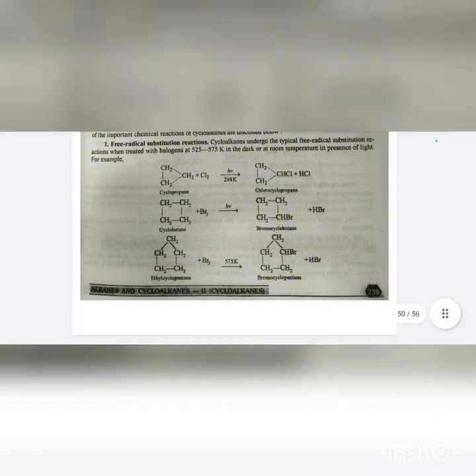Now we will do the general chemical properties of the cycloalkanes. First is free radical substitution reaction. Cycloalkanes undergo the typical free radical substitution reaction when treated with halogens at 525 to 575 K in the dark, or at room temperature in the presence of light.